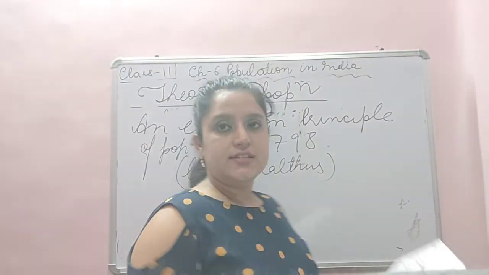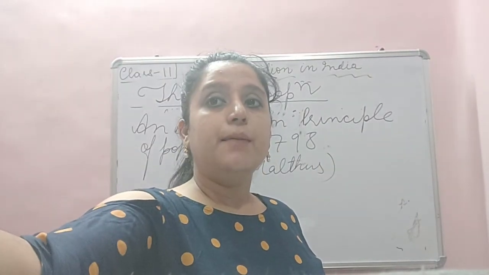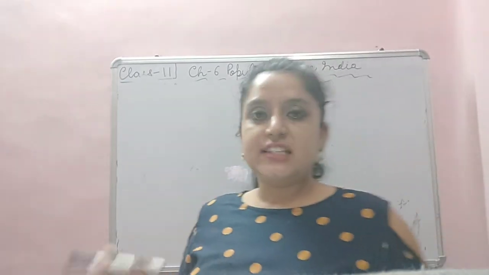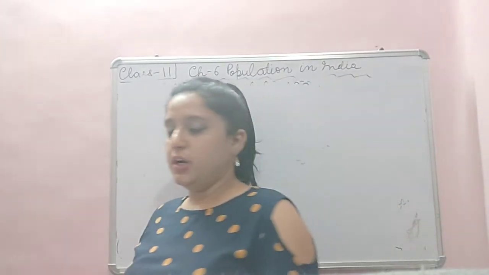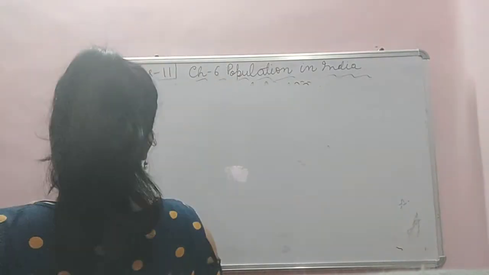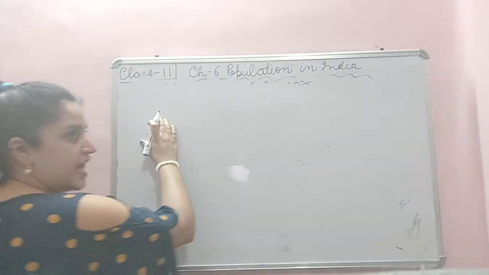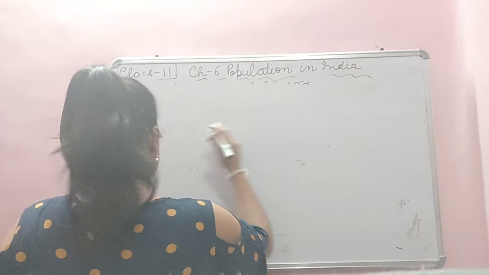Okay. Malthus says a prevention can happen. A balance can be brought between production and population.